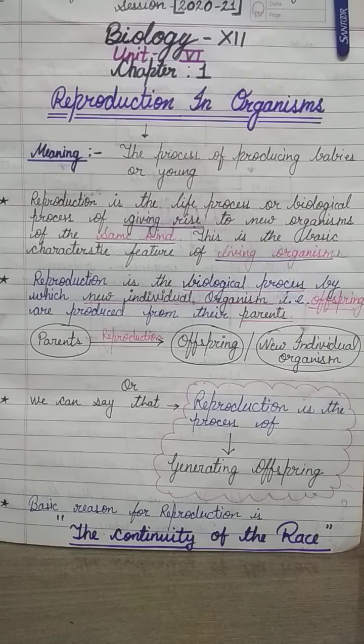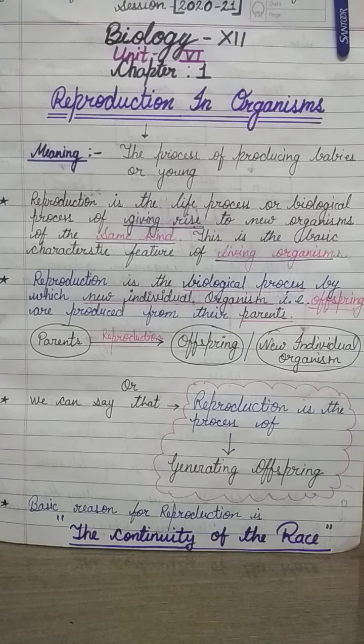Now, we are starting with chapter number 1, that is Reproduction in Organisms. This is the basic introduction about reproduction. Do you know about reproduction? What is the meaning of reproduction? Okay, I will tell you. The process of producing babies or young. That is the meaning of reproduction.